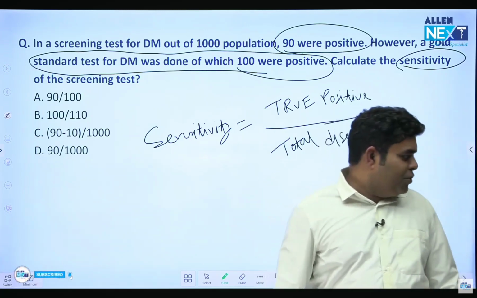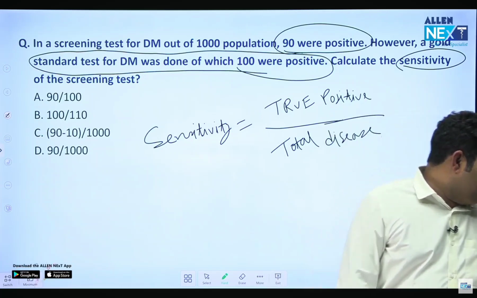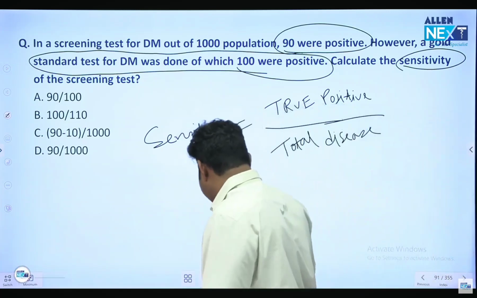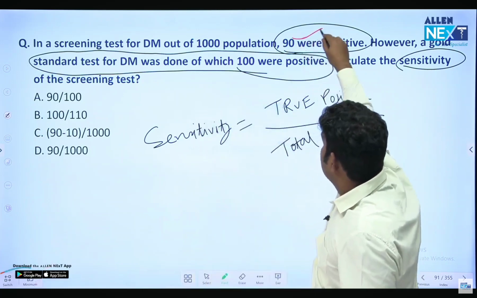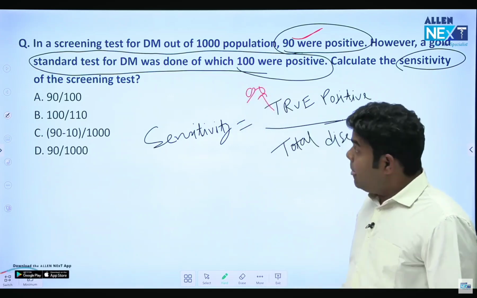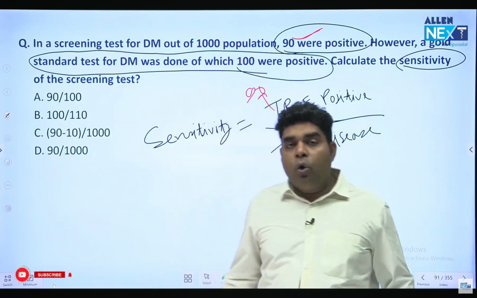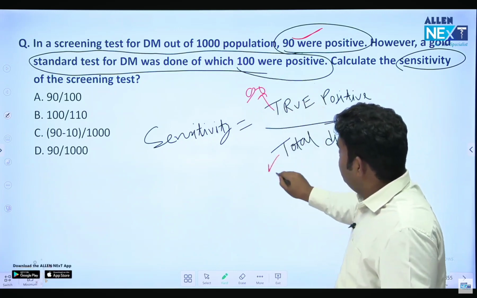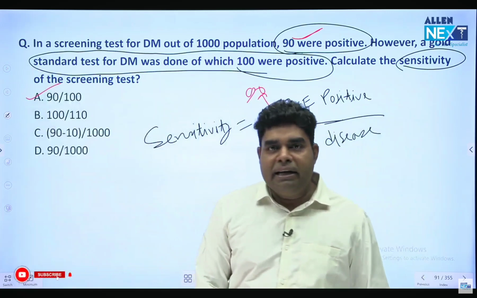Now, in this question, all of you are writing C, C, C, C. Mostly the answer is coming C. Some are saying A. Okay. Dear friend, 90 were caught, so 90 were true positive. The gold standard tells us how many were actually sick. Gold standard tells us total disease. So gold standard is giving 100. So total disease is 100, true positive is 90. The answer is A, 90 by 100.